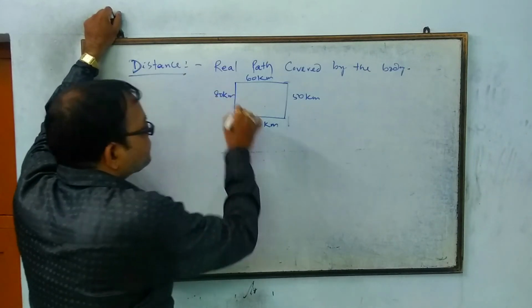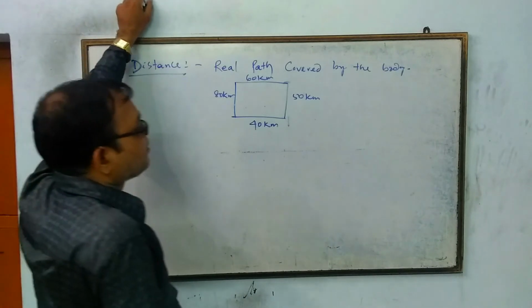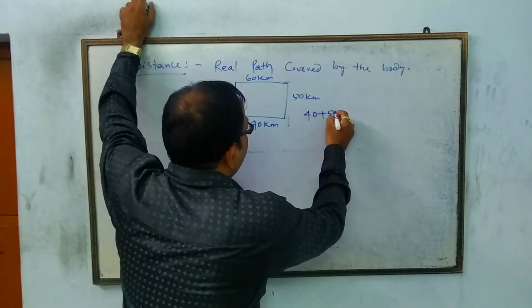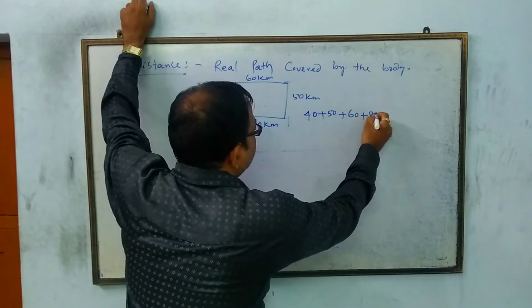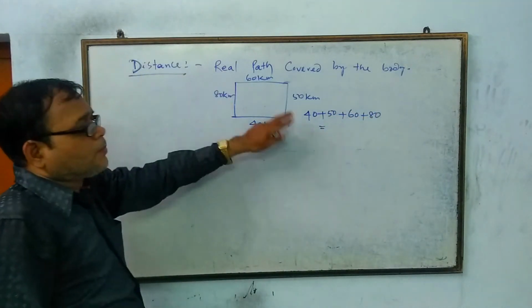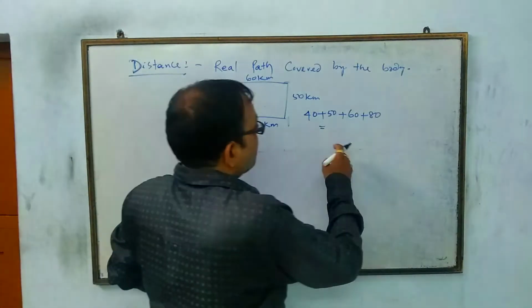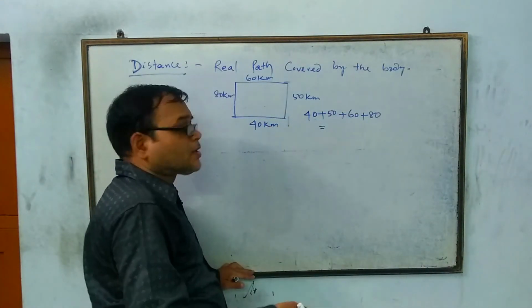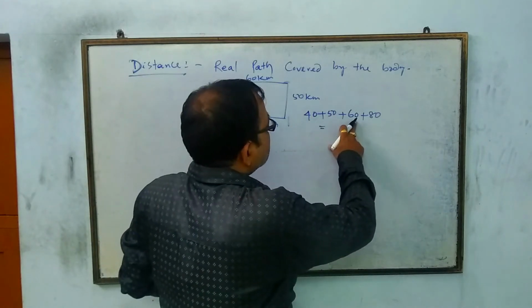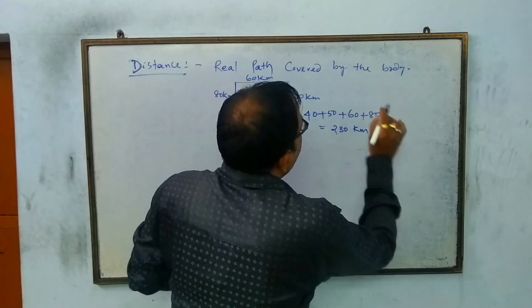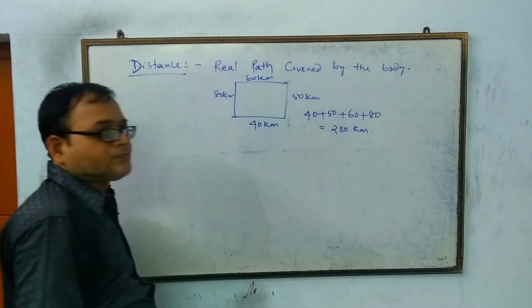Then what is the real path covered by this jeep? The answer is 40 plus 50 plus 60 plus 80. 40 plus 50 is 90, plus 60 is 150, plus 80 is 230 kilometers. The jeep has covered 230 kilometers.